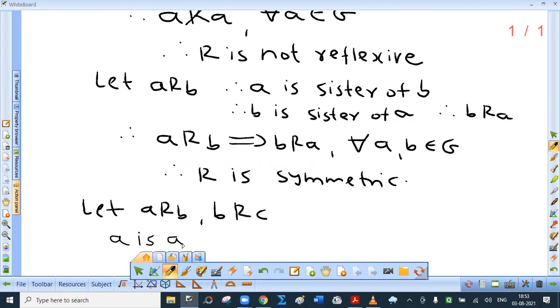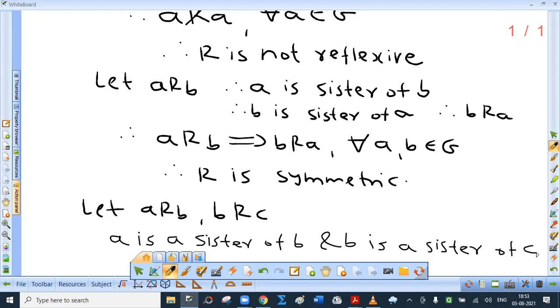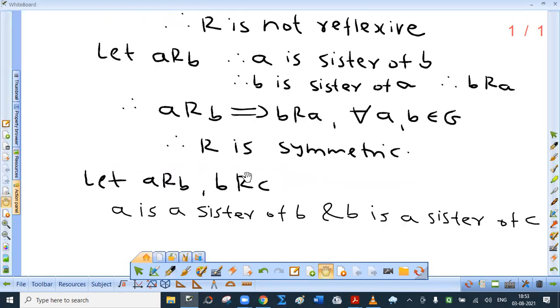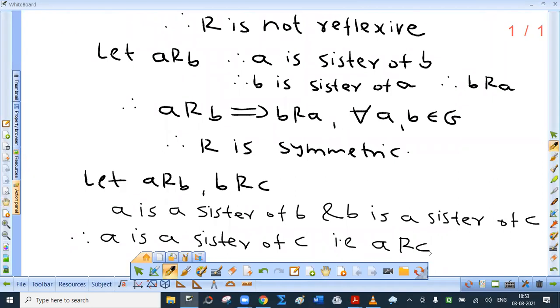A is a sister of B and B is a sister of C. Therefore, A is a sister of C, that is A related to C.